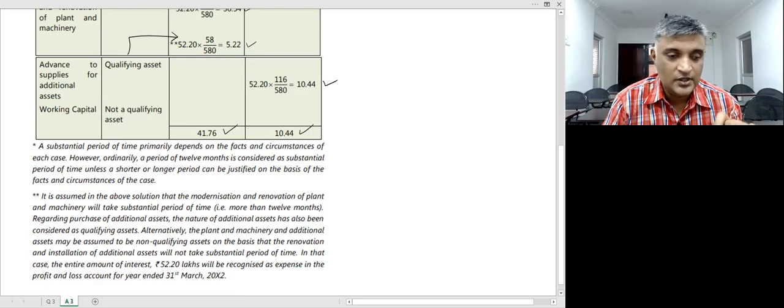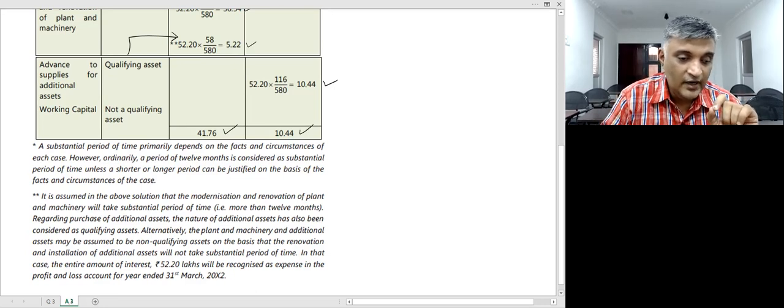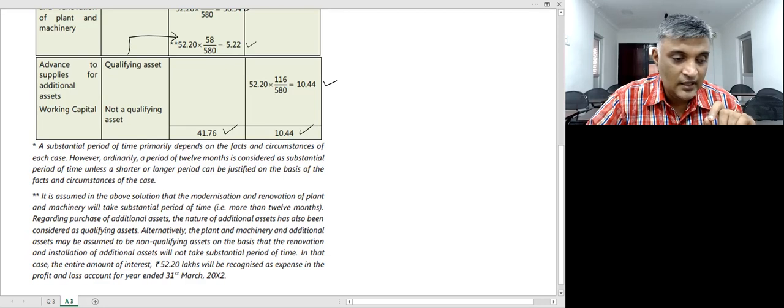Alternatively, that's the second assumption. The plant and machinery and the additional assets may be assumed to be non-qualifying assets on the basis that the renovation and installation of the additional assets will not take a substantial period of time. In that case, the entire amount of 52.2 lakhs will be recognized as an expense in the P&L account for the year ended 31st March X2.